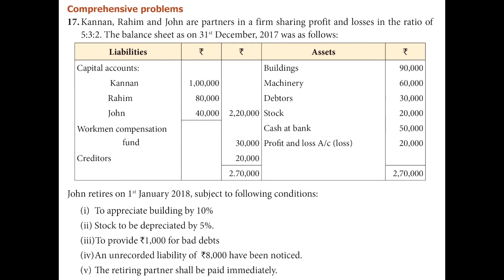John retires on 1st January 2018 subject to the following conditions: to appreciate buildings by 10%, stock to be depreciated by 5%, to provide rupees 1,000 for bad debts, an unrecorded liability of rupees 8,000 has been noticed. The retiring partner shall be paid immediately.